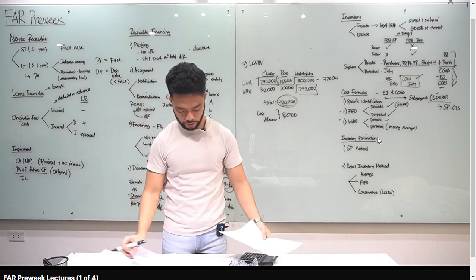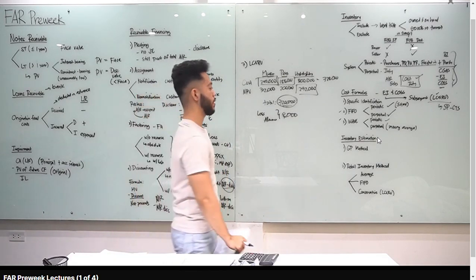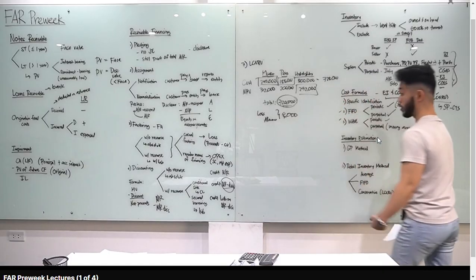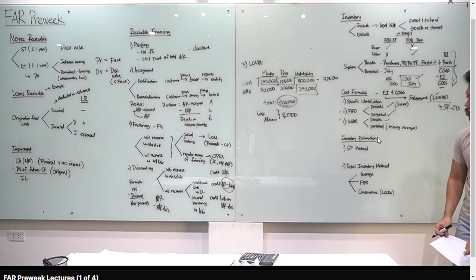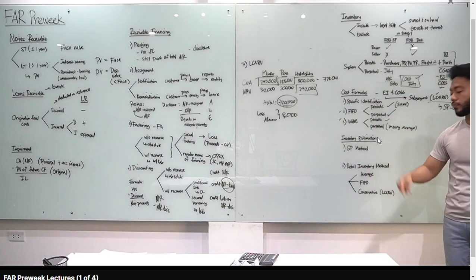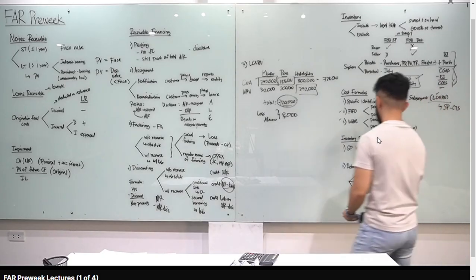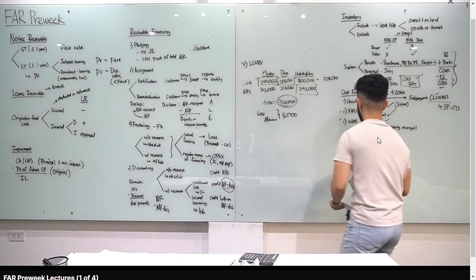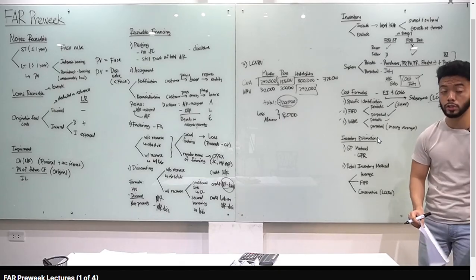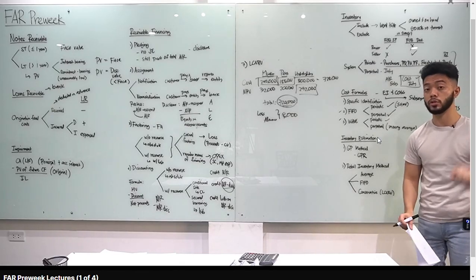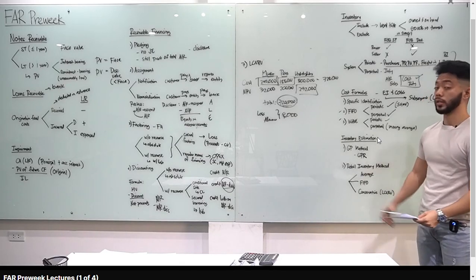Alright, next. Let's go to inventory estimation. There are certain instances na kailangan natin mag-estimate ng inventory. We have two methods na acceptable. Gross profit method and retail inventory method. From the term name itself, gross profit method, gagamitin natin dyan, very important is the gross profit rate. Ang gross profit rate, sales minus cost of goods sold, you have gross profit. Gross profit over sales, ang tawag natin doon, gross profit rate.